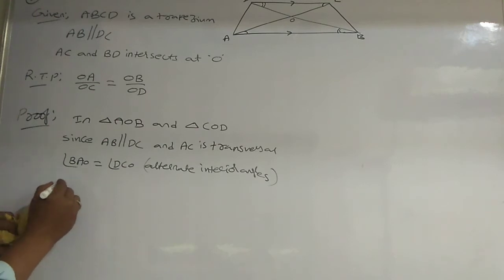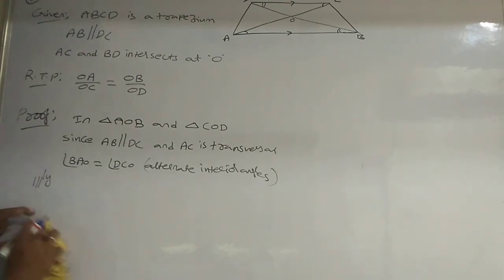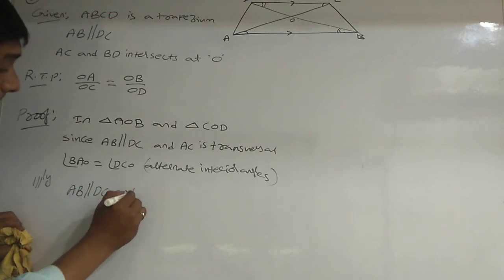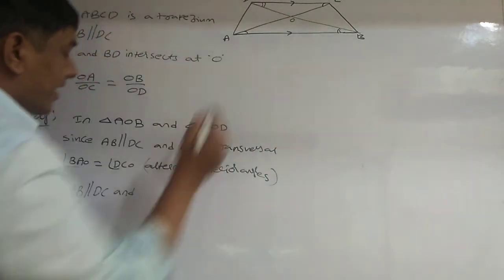In the same way, similarly, AB is parallel to DC and BD is the transversal.